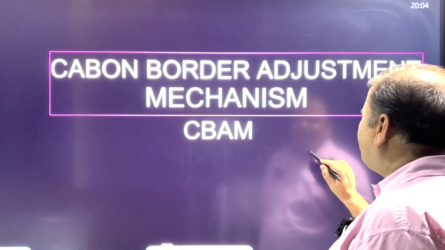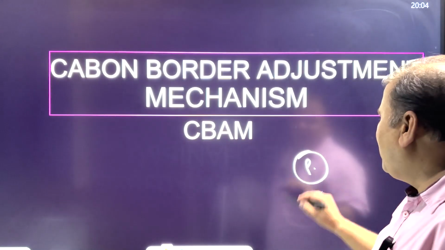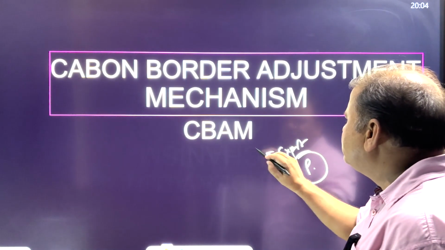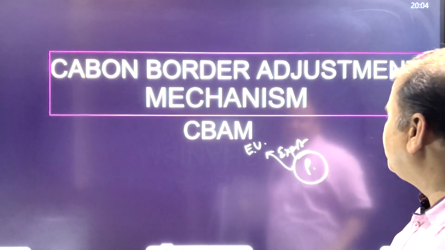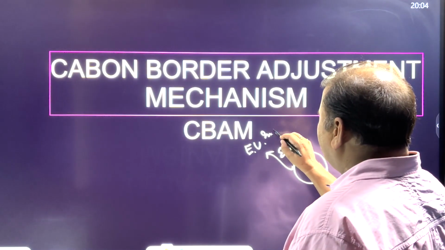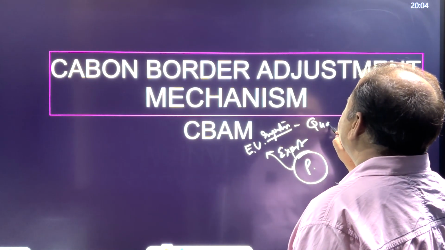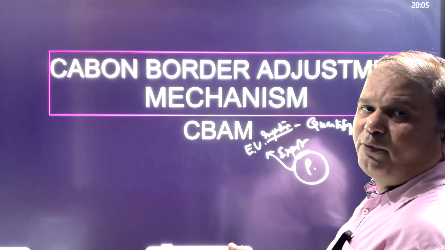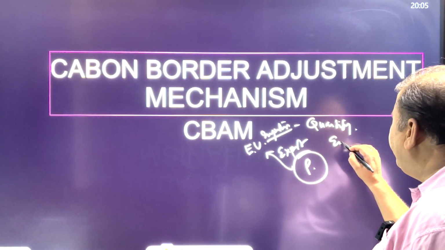Suppose this is a product which I am making, and I am exporting it to the European Union. The importers in the European Union would first have to quantify what amount of import is coming to the European Union and what is the embedded emission.